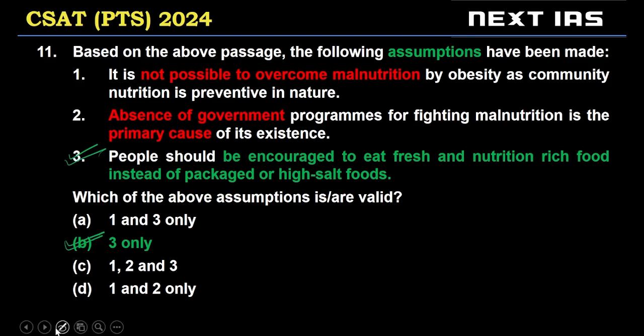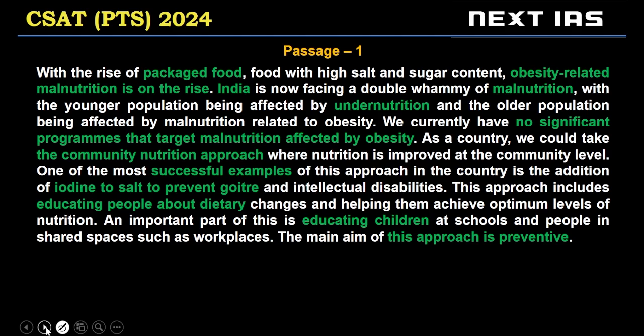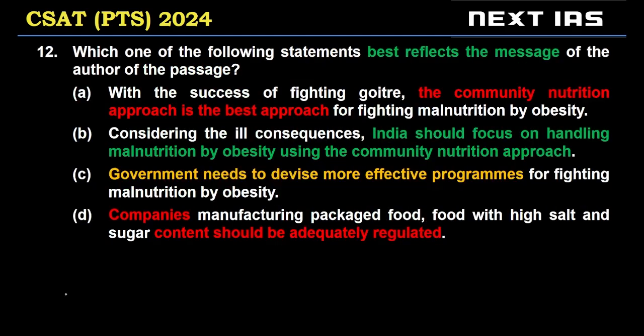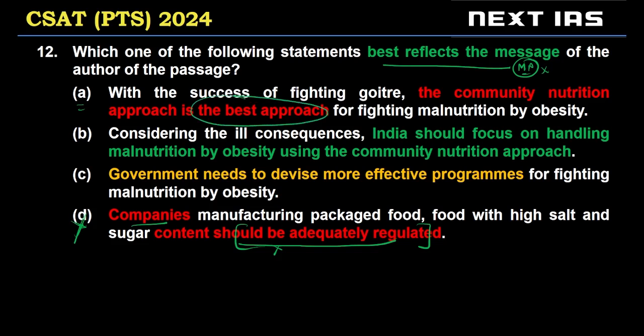This was a slightly tricky assumption question. Let's look at the next question from the same passage. Here best reflects the message, which is the main point question in the most basic form, right? Now let's look at option D. Companies manufacturing packaged food should be adequately regulated. This is not discussed anywhere, this cannot be the author's main point. Option D is invalid.